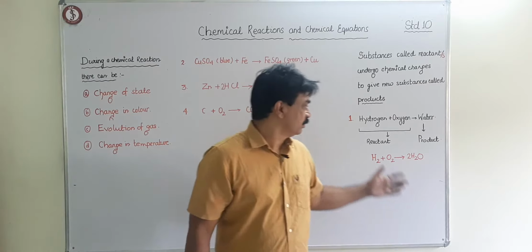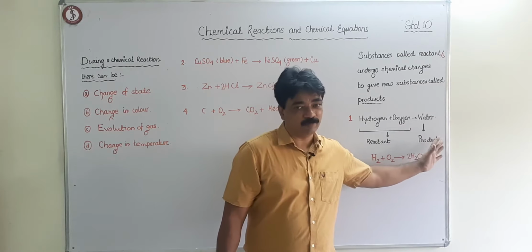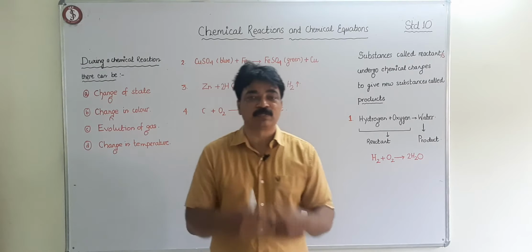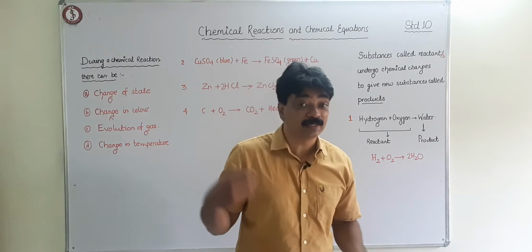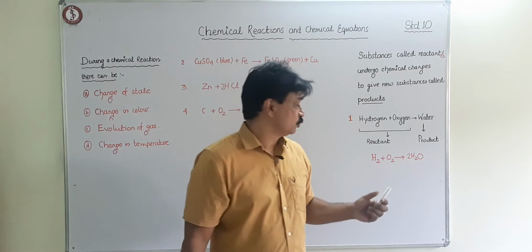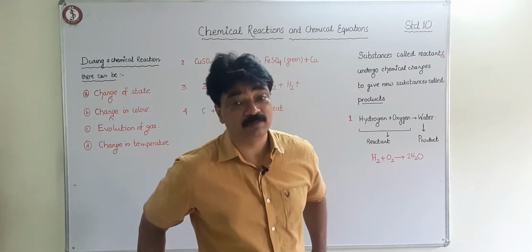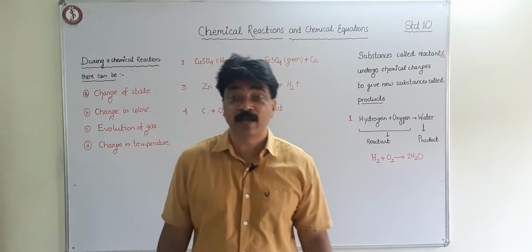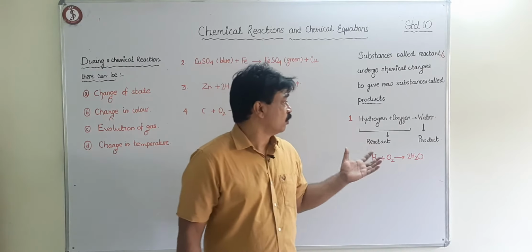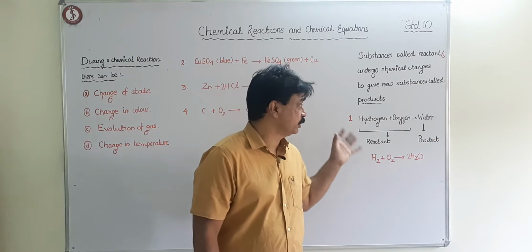So just imagine, the reactants have almost totally lost their properties and formed a substance which has new properties. So chemical change means a change in which new substances are formed, whose properties are almost entirely different from the chemicals from which it has been formed. So that is the first thing we have to understand about a chemical reaction. A chemical reaction is a chemical change in which substances called reactant or reactants undergo chemical change to form newer substances called products. There can be a single product or there can be many products. That is very, very important in a chemical reaction.